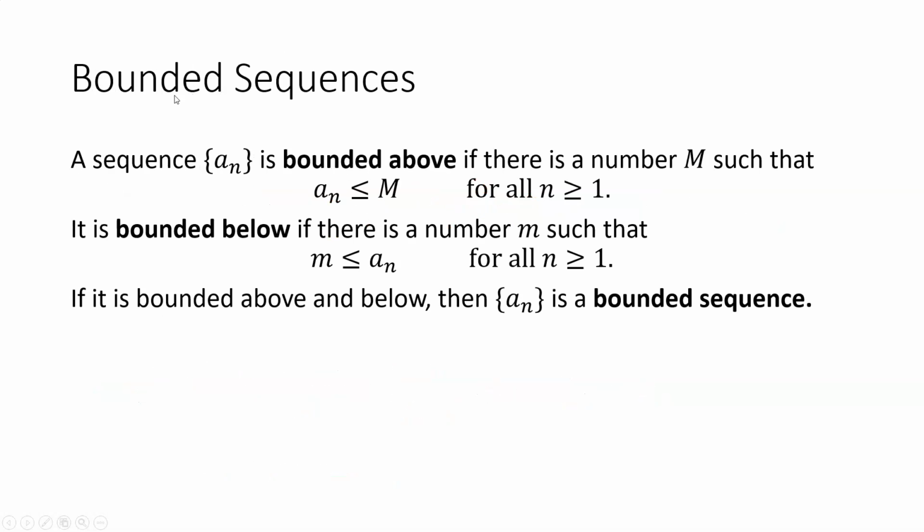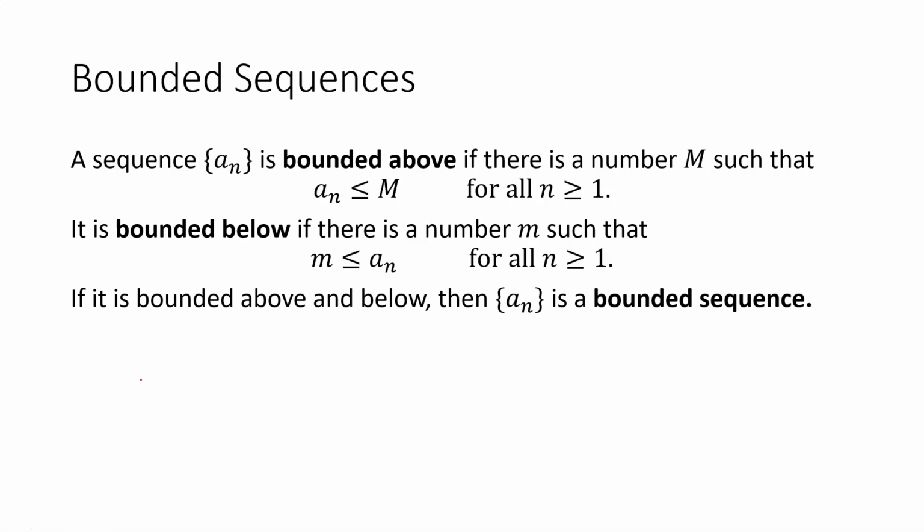Okay, so bounded sequences are sequences that don't grow larger than some value, and then don't grow lower than some value. So we'll say bounded above if there's some number M that is greater than or equal to all the values of the sequence. And we say it's bounded below if there is some number lowercase m that is less than or equal to all the terms of the sequence.